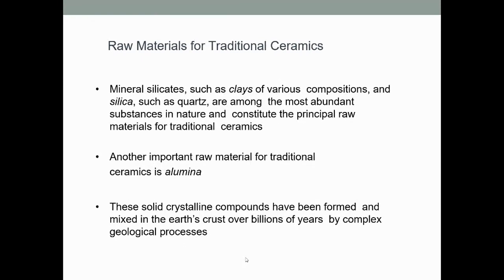Silica or quartz is an abundant substance found in nature. So this is one of the raw materials used for traditional ceramic. Another is alumina, Al2O3, which is another raw material used in traditional ceramic.